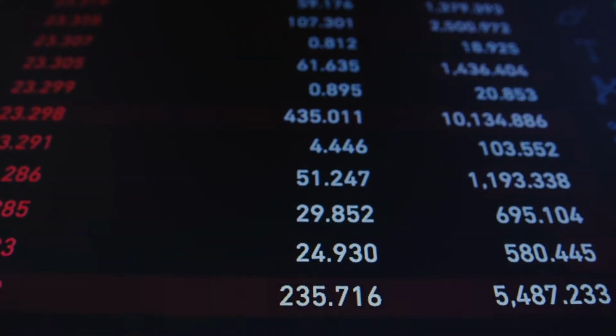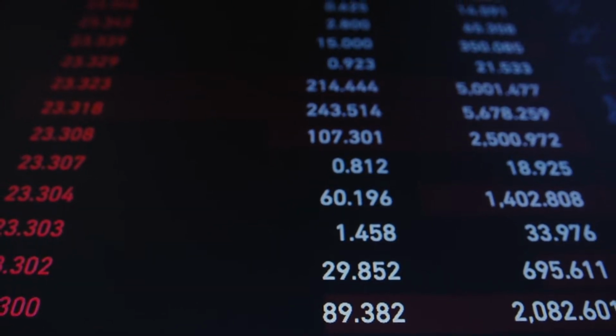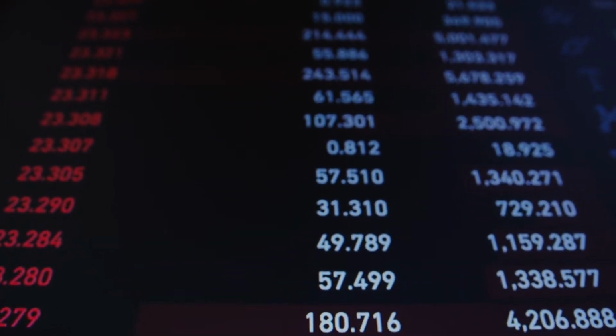Whenever a transaction is to be done, it is recorded and sent to those people called miners. They verify that transaction and they put it in a block. Each transaction is represented by a hash. You can watch our video on a hash. That hash represents that transaction. That means if you use that hash, you can trace your way into that transaction. You will realize that that transaction was done on this date, at this time. This wallet sent this amount to this wallet, and the transaction was confirmed.